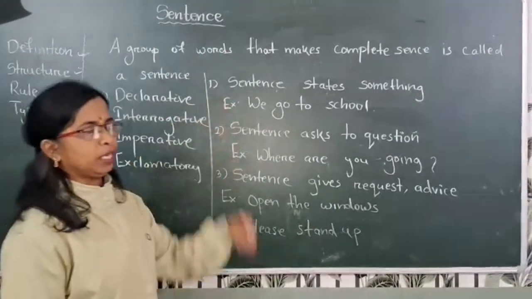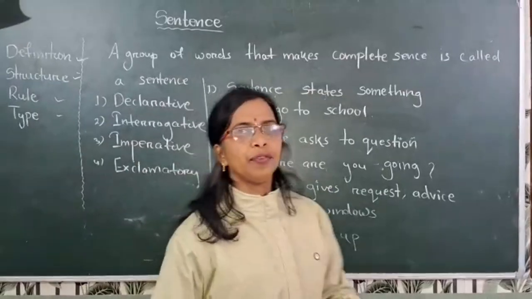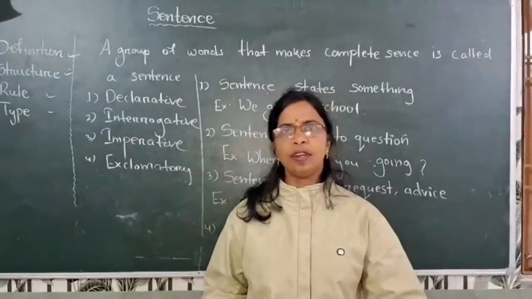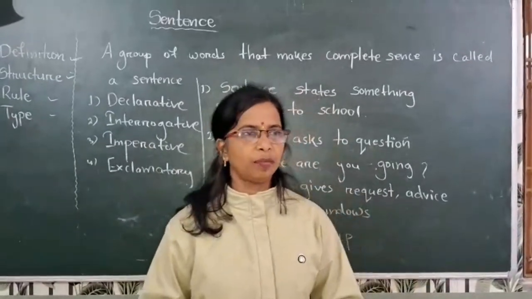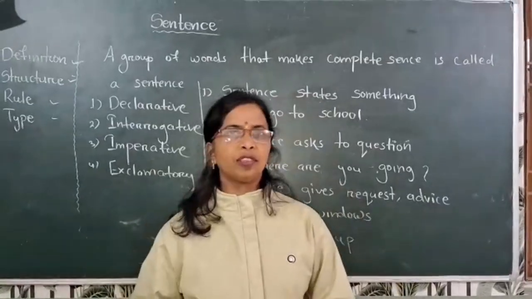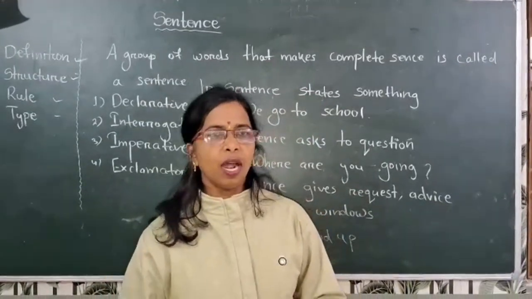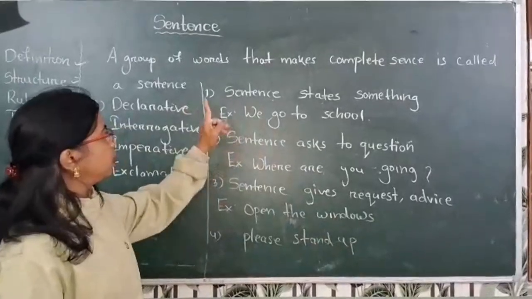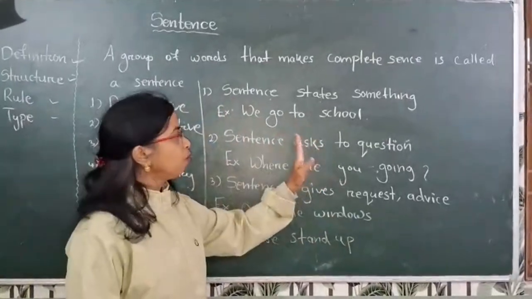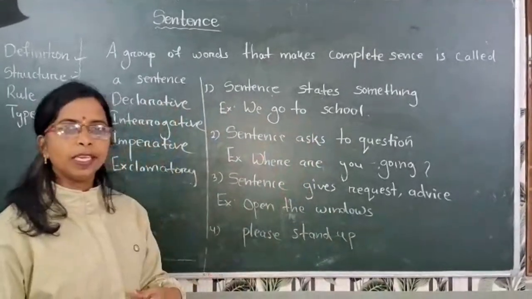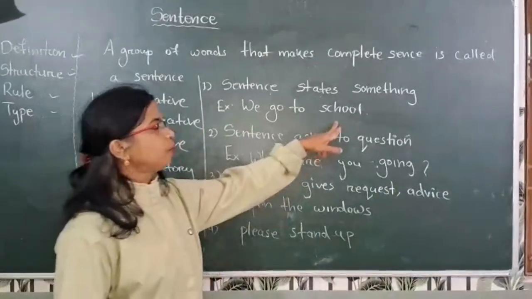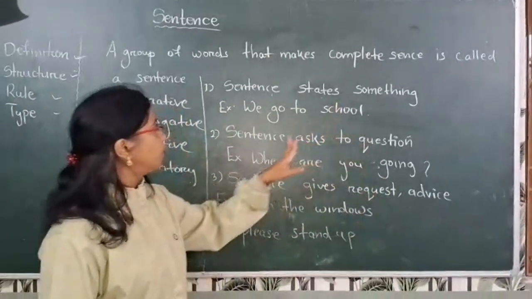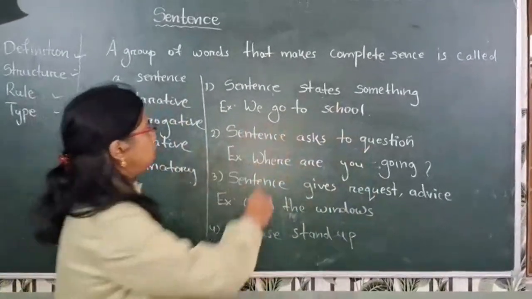What is a declarative sentence? In our daily life, you are saying different types of sentences. Not only declarative, sometimes also questions, sometimes giving commands, orders, and also expressions. A sentence that states something is called a declarative sentence. For example, we go to school.